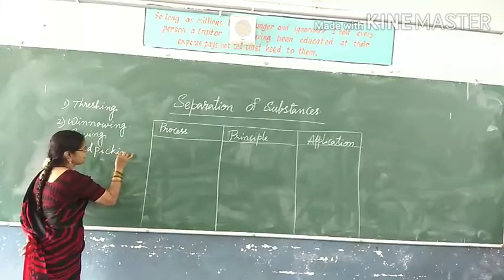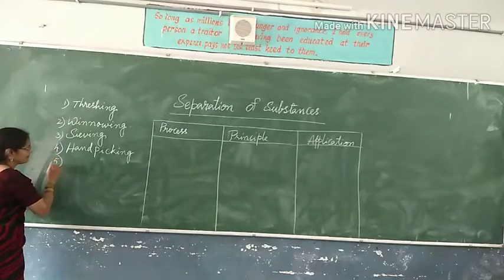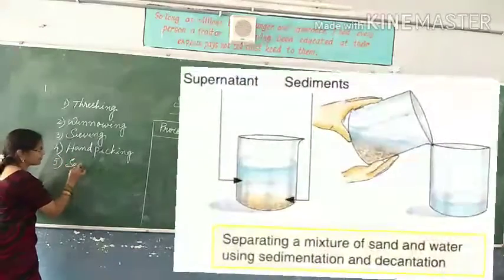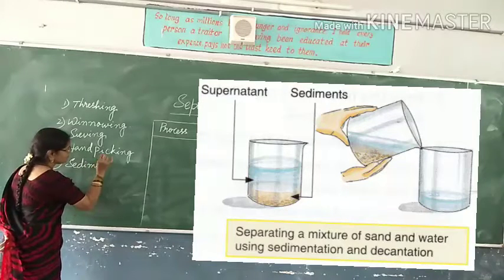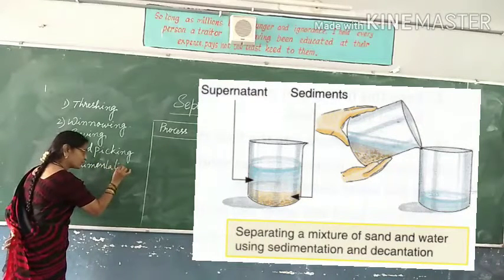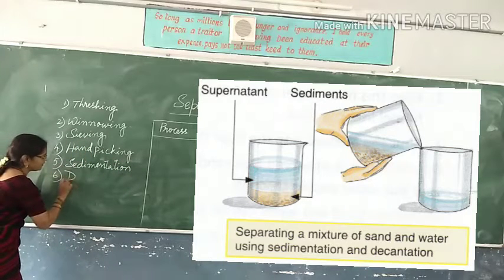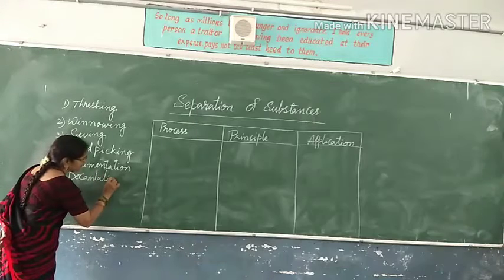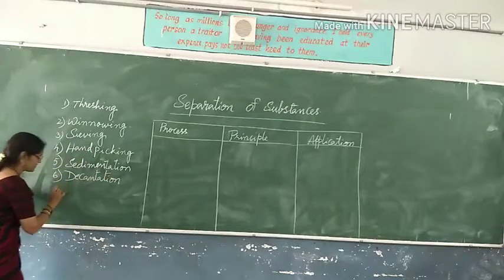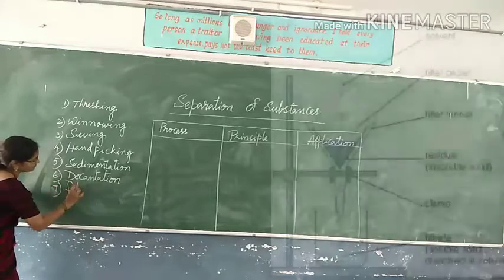Very active children. Very good. Next, what we have learned? Sedimentation. Very good. Next, what we have studied? Decantation. Next process? Filtration.